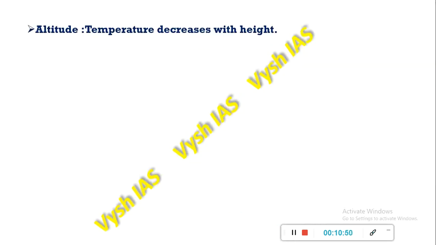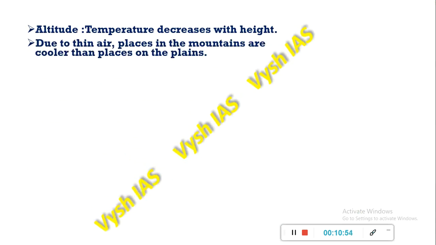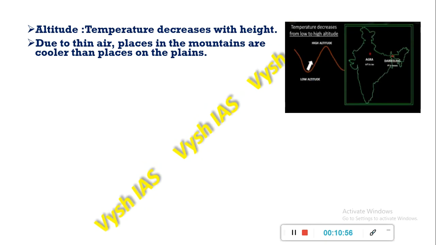Then we have the altitude. Temperature decreases with height. Due to thin air, places in the mountains are cooler than the places on the plains. When air rises up, it becomes cold. At the bottom layer, near the foot of the hills or mountains, it will not be as cold as it is on the tip.